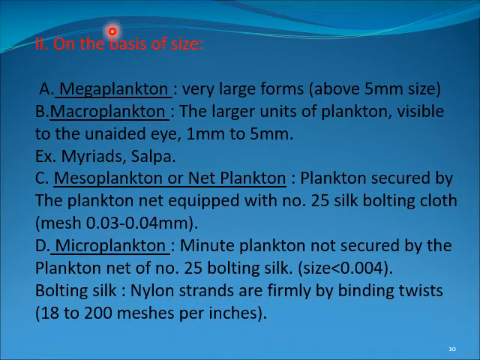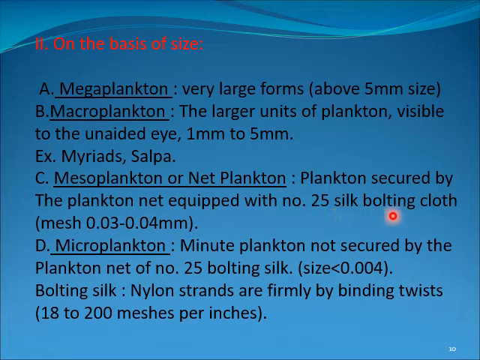Size: according to size, megaplankton are very large forms, more than 5 millimeter, and can be seen by the naked eye. Macroplankton are of bigger size, 1 to 5 mm. They can also be seen without any help, such as mysids and salps. Then mesoplankton, the net plankton. Plankton which are collected by the net are known as net plankton.